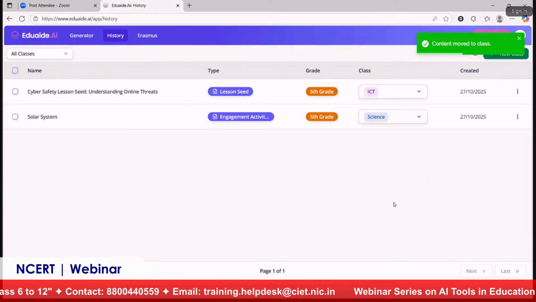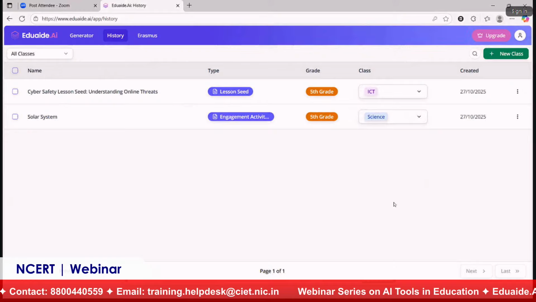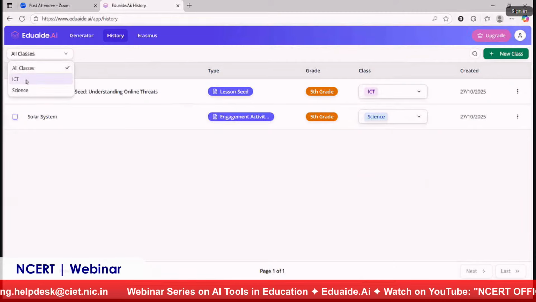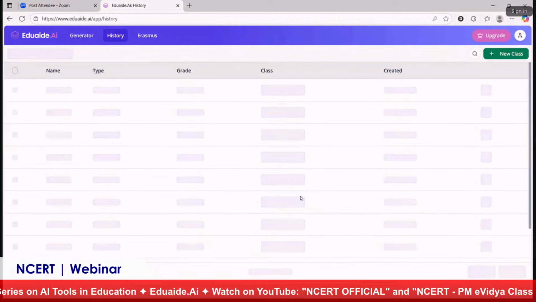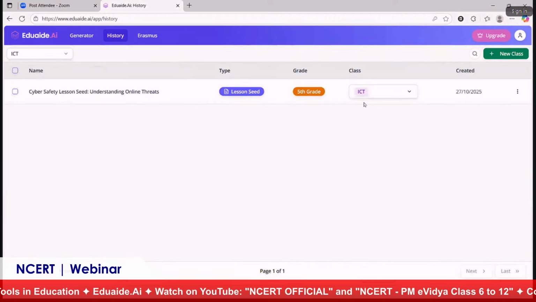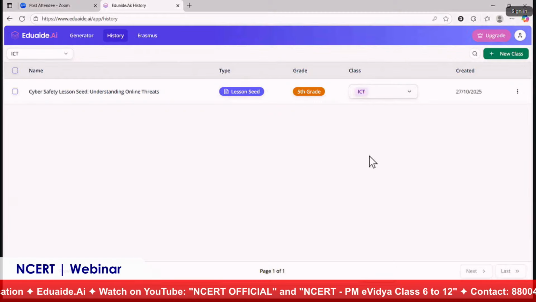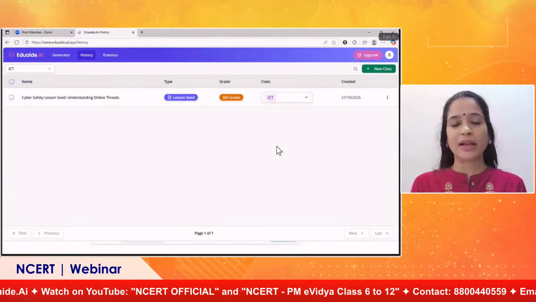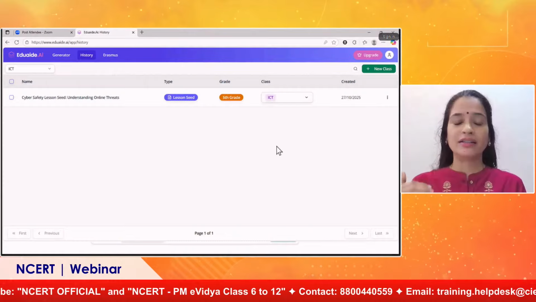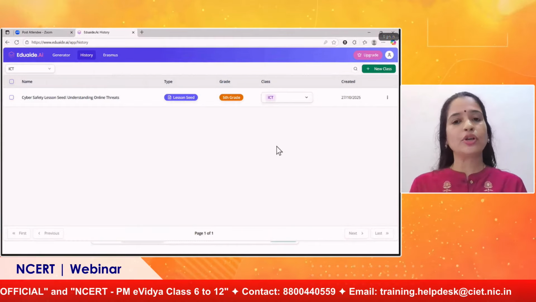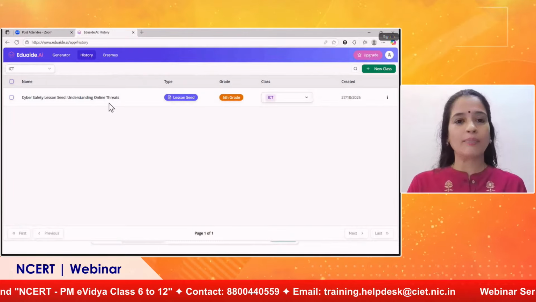Why is it important to assign a class? Later when we want to filter, we will be creating multiple resources. Later when I want to filter all the resources for ICT class, on the top right corner I can just click on all classes, and then I can say ICT. Once I click ICT, you can see all the resources that I have created for ICT will be displayed, and other classes will not be displayed. So it helps me to filter the resources that I have created, and also to keep my work organized. So this is all about the resources.